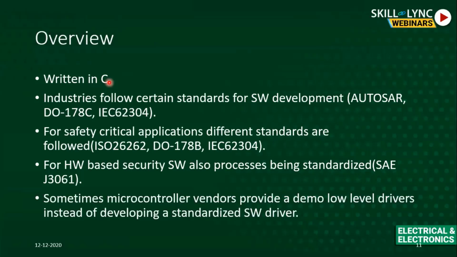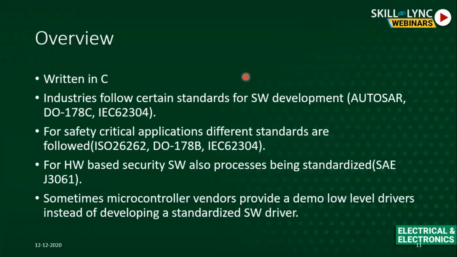It's written in C. Now, I just showed you two architectures. One is used in automotive, one is used for Linux or maybe your PC. These are basically different industries. One is the automotive industry, one is consumer electronics or general purpose industries, right? So different industries have their own standard for software. When I say software, I mean your device driver or application.